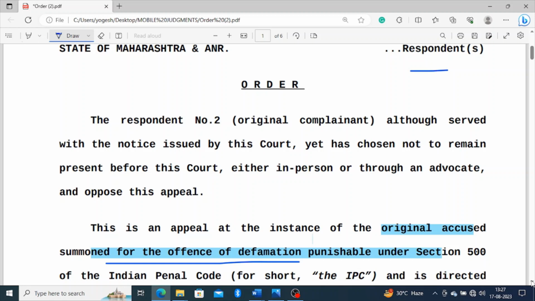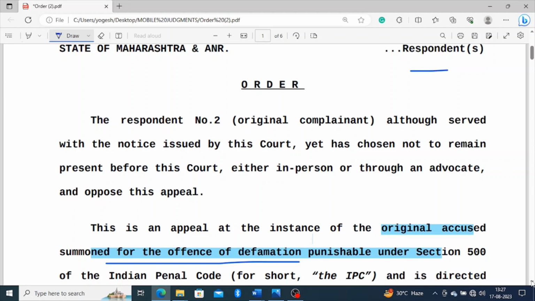The magistrate court first issued a summons, and then he moved an application for recalling of that order. His application was allowed by the magistrate court, but the original complainant filed a revision petition.